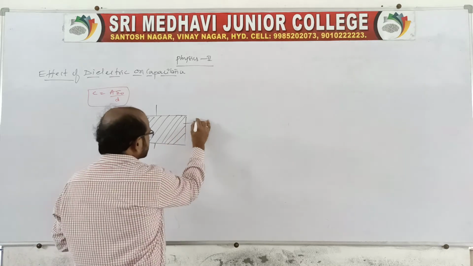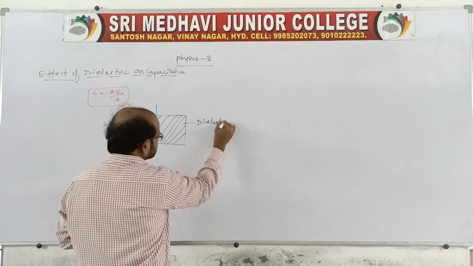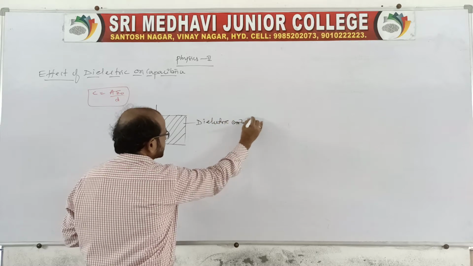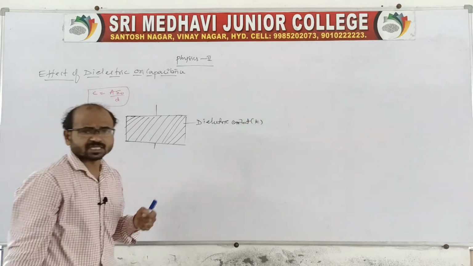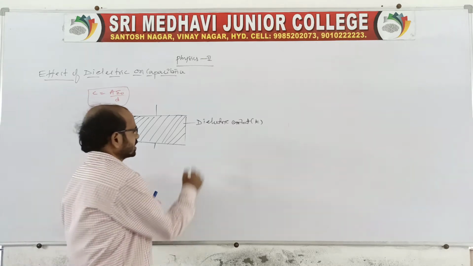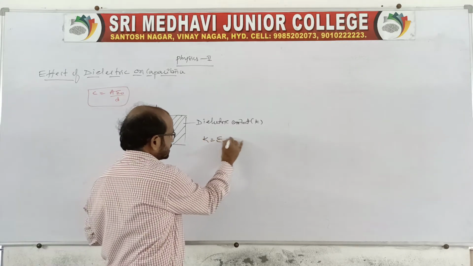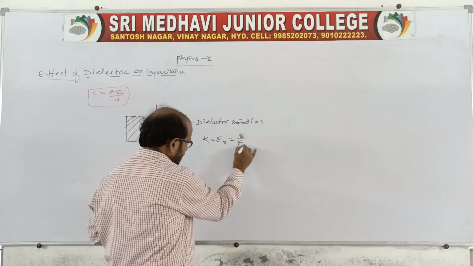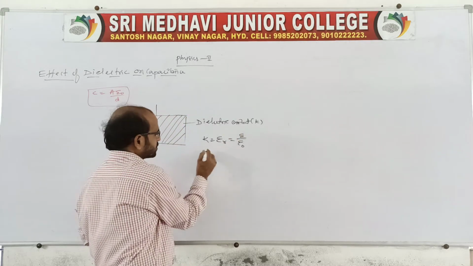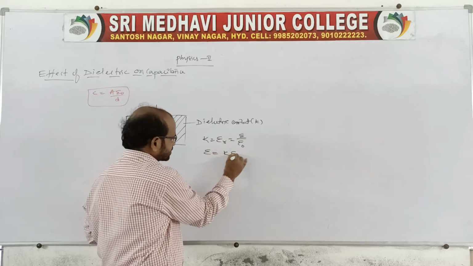This we call the dielectric constant, that is K. We know the definition of relative permittivity: epsilon by epsilon naught. Therefore epsilon is equal to K into epsilon naught.